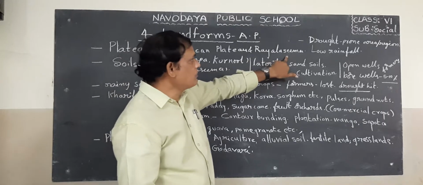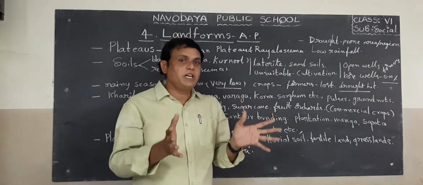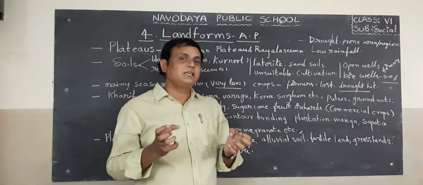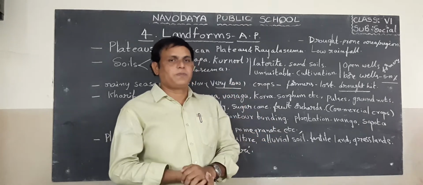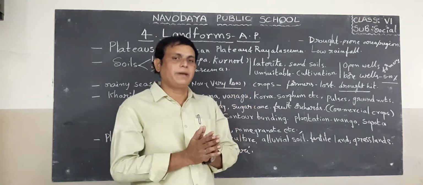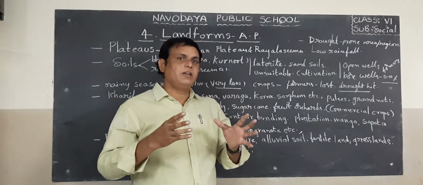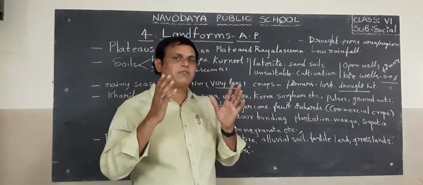This plateau area of Andhra Pradesh receives low rainfall. That is the main feature here. Rainfall is scanty, recording very low.